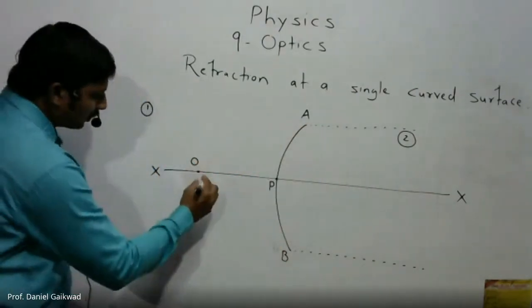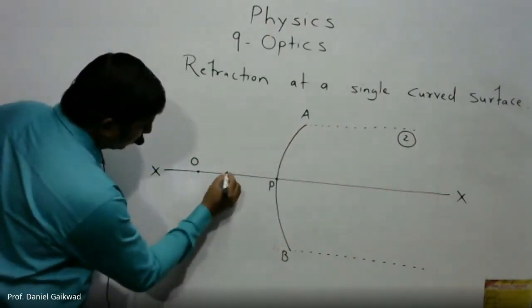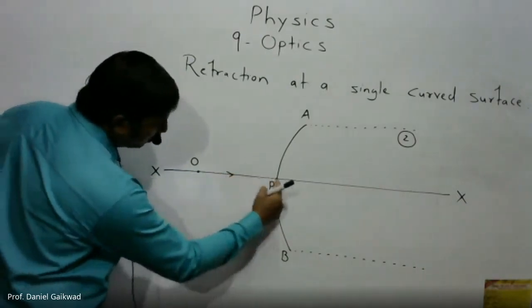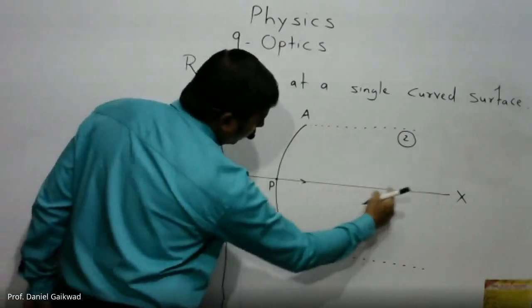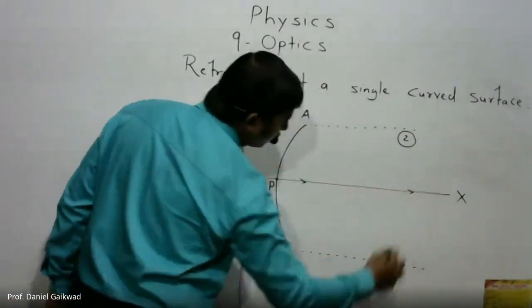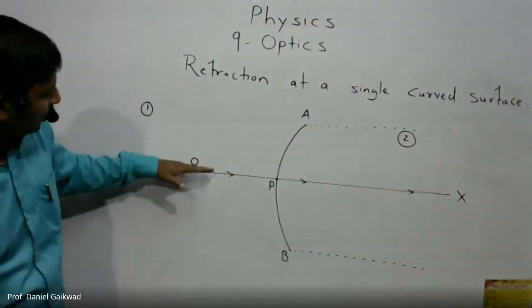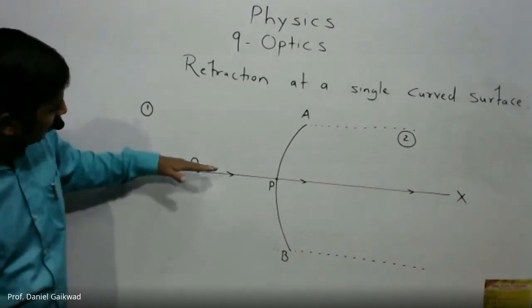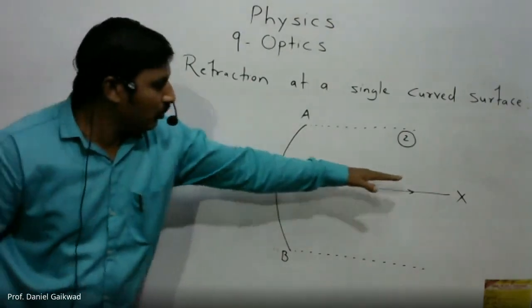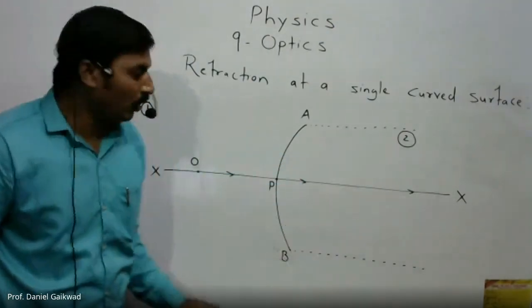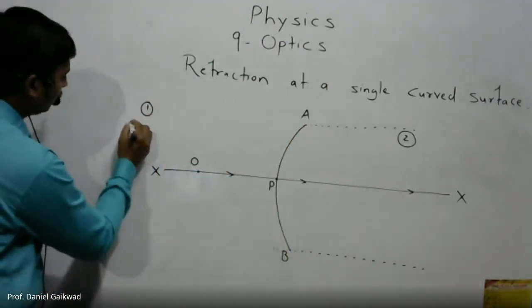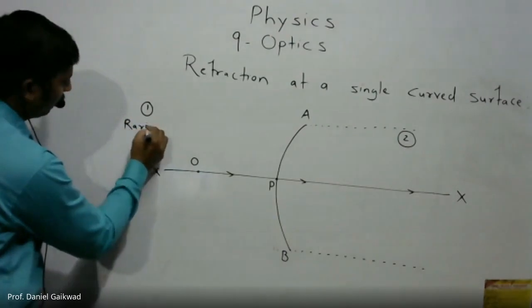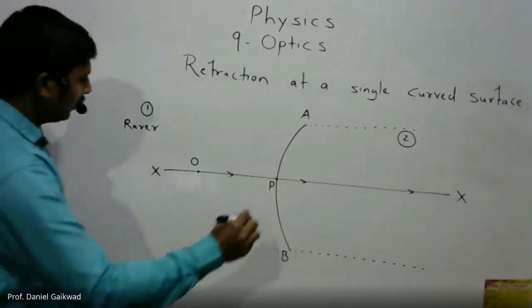Check carefully. Suppose the first ray travels from O towards P without deviation; it will travel in this direction like this. So this is the direction of the first ray from the object O. Without any deviation, it will pass in this direction for this curved surface. So here we have an example of the rarer medium and denser medium.